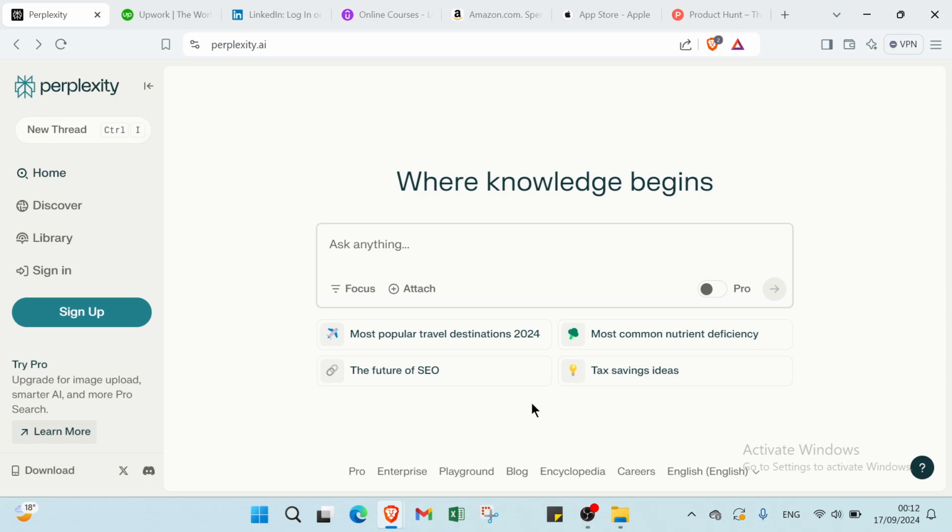And this is how it works with Perplexity. You can just get started by clicking over sign up, and you write your email address and your code, and you get started and you make money with Perplexity.